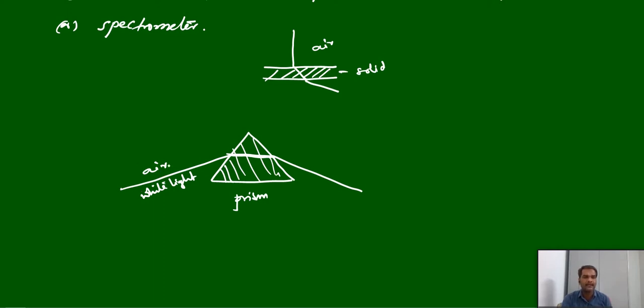One more point you should remember: the light which has lower wavelength can deviate more angle, and the light which has higher wavelength can deviate less. Sorry, I said it reversed: lower wavelength, more deviation; higher wavelength, less deviation. It is a reverse relation.